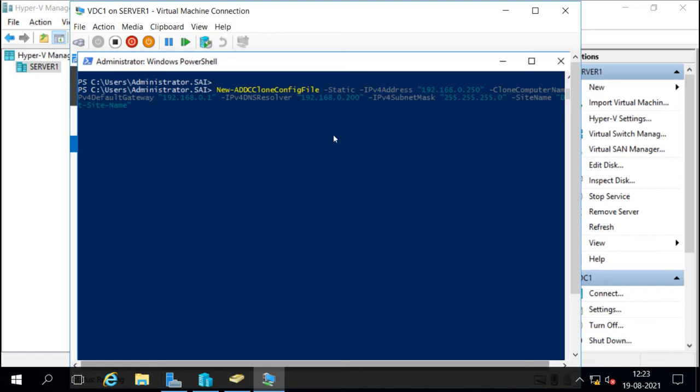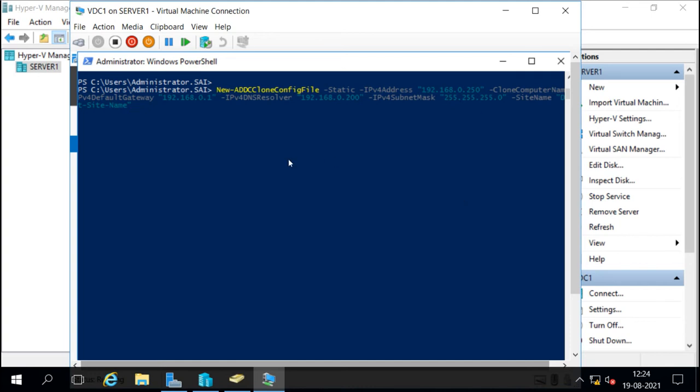Previously, in previous versions of Windows, we could still do the cloning, but we couldn't make the machine a member of the same domain. It was not possible. For doing that, we had to run sysprep and remove the unique identification of the machine if we wanted to join it to the same domain.